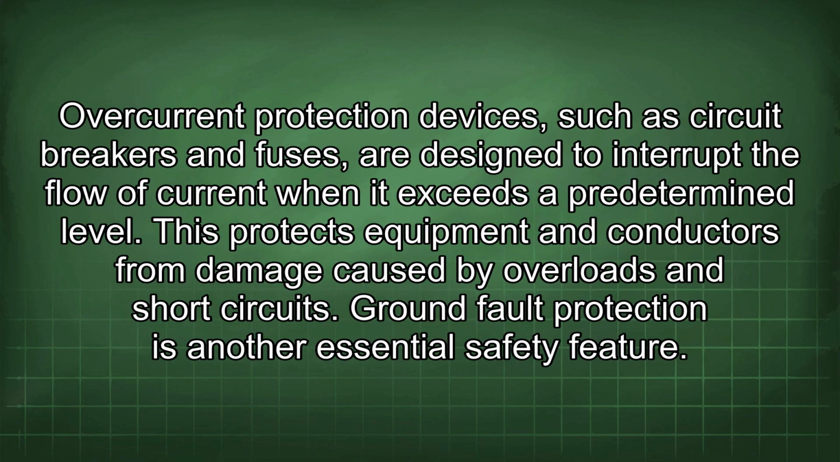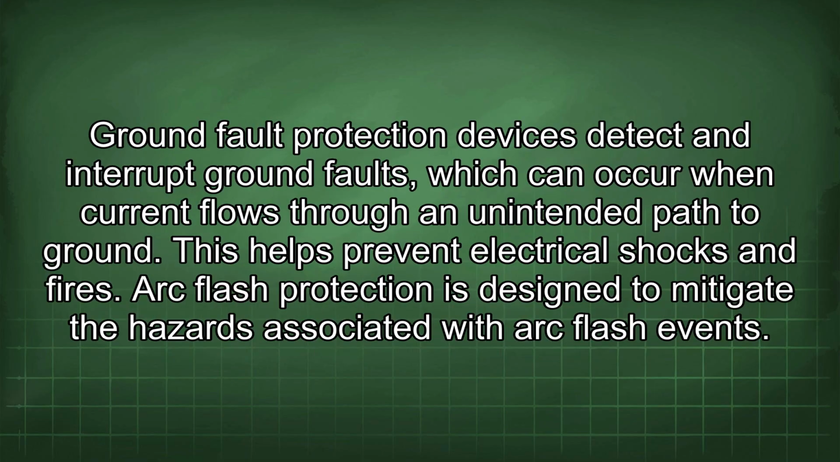Overcurrent protection devices, such as circuit breakers and fuses, are designed to interrupt the flow of current when it exceeds a predetermined level. This protects equipment and conductors from damage caused by overloads and short circuits. Ground fault protection is another essential safety feature. Ground fault protection devices detect and interrupt ground faults, which can occur when current flows through an unintended path to ground. This helps prevent electrical shocks and fires.